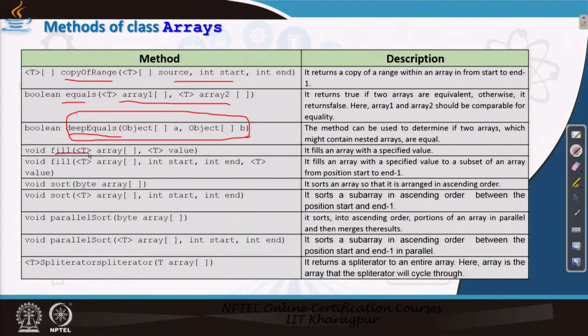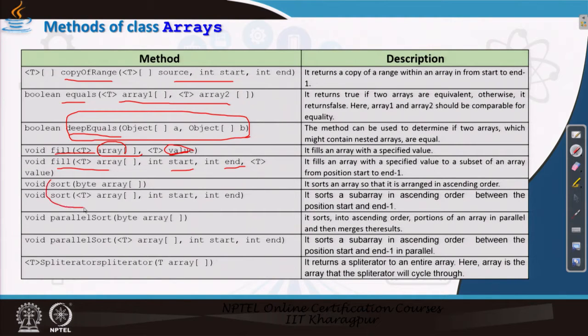Then fill: if we want to fill some elements in an array with a value, you can do it. So, suppose you want to initialize all the elements to 1. You can call this fill on the array which needs to be initialized with a default value, say 1, like this. And also you can do a partial fill from a start to an end, so that a sublist can be filled.